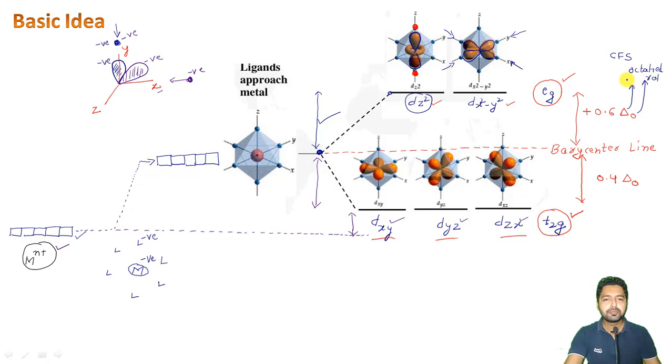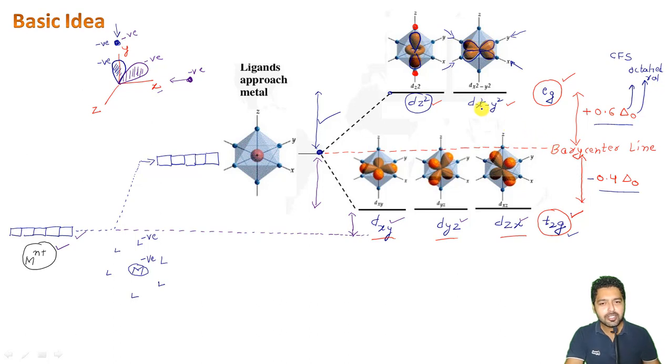So the energy of the eg set of orbitals gets higher by an amount of 0.6 delta O, and that of the t2g set of orbitals gets lowered by an amount of 0.4 delta O, and we can also show a negative sign here because it is going down in energy, right? So why are we calling it the center of gravity here?